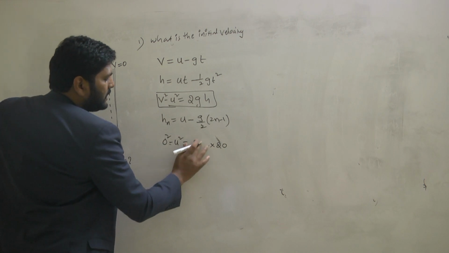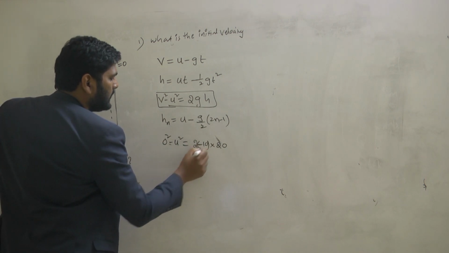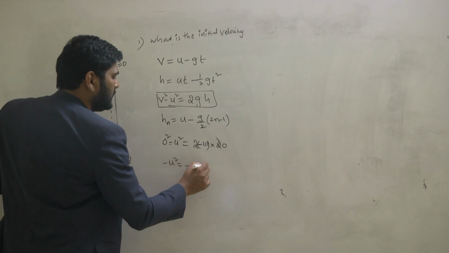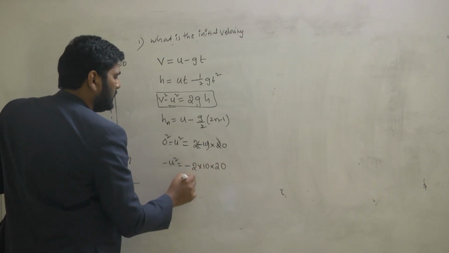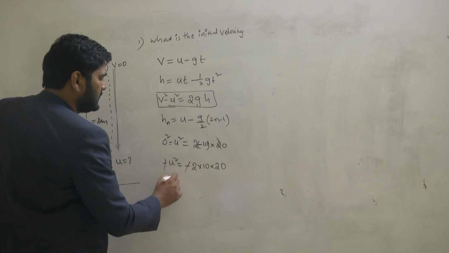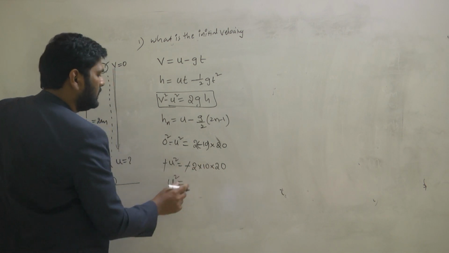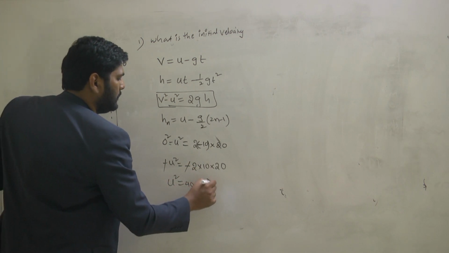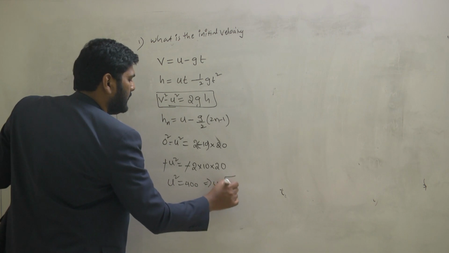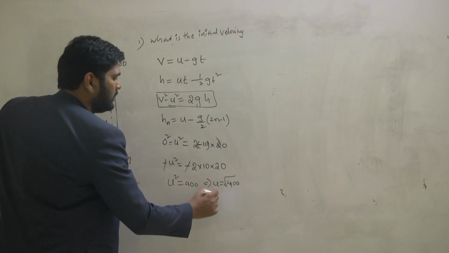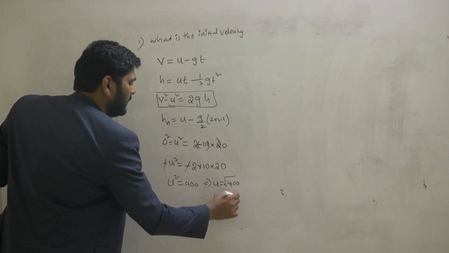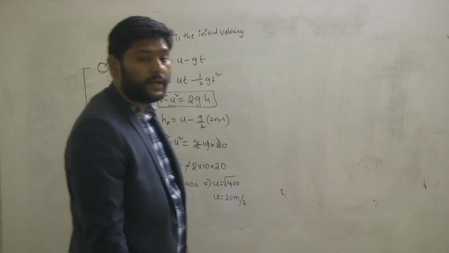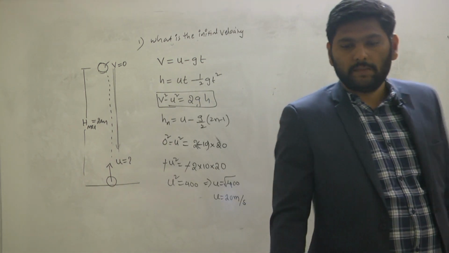Actually, g is negative, minus 10 you can take. Minus u square is equal to minus 2 into 10 into 20. So minus gets cancelled. U square is equal to 400. Then u is equal to root 400, which is 20 meters per second. Very good. We have thrown the object with 20 meters per second.